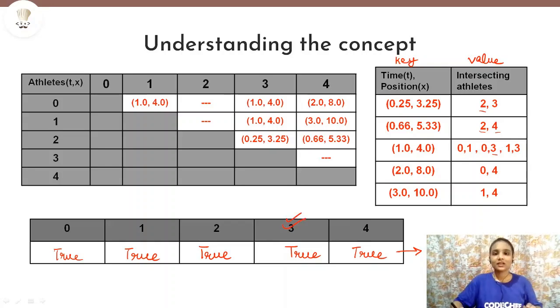So in this manner only, we will find out the number of infected athletes for all the athletes by taking each one to be infected initially. That is, we'll take athlete 0 to be infected initially, then we will check for athlete 1 to be infected initially, and so on. So that is how we are going to approach the problem.